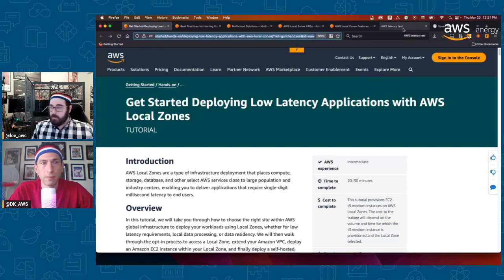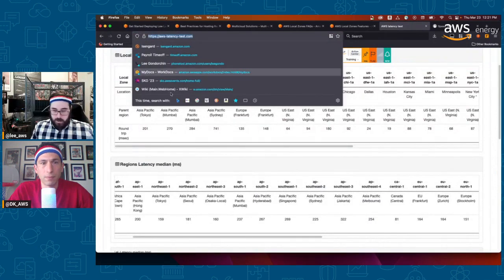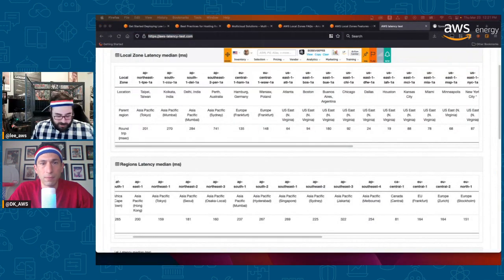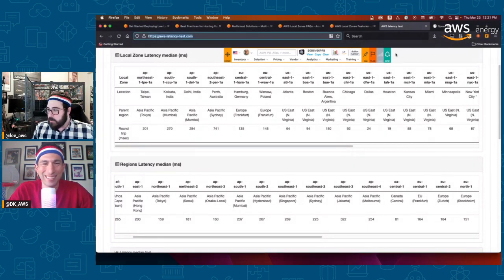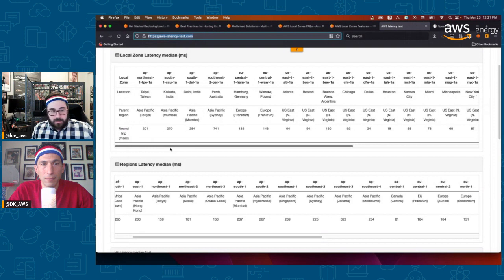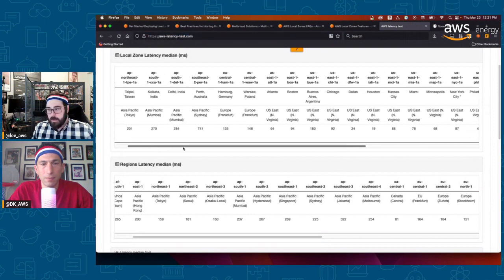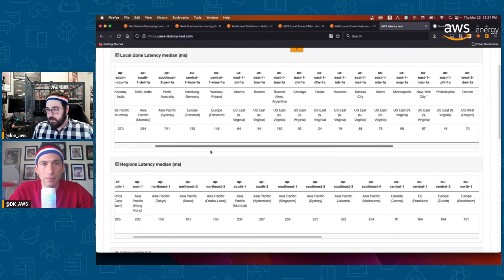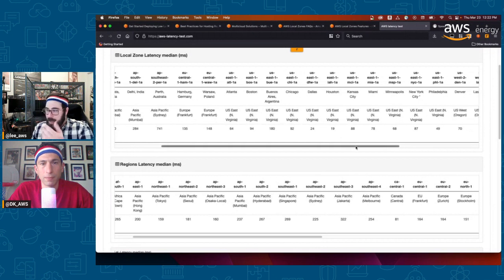But just to get an idea what we're about to do, here's a website you can hit. Have fun. I noticed they changed it recently, so I think you can't spam it. But here's a latency test, and this is really cool. What this will show you is your local zones, right? And you'll see all the millisecond latency that you get out of them here. And now, again, we're in Houston. So if I scroll to Houston and look at it here, I would expect to see the lowest number. I see 19 milliseconds currently, right? Now, if I look at others, Minneapolis is 68.